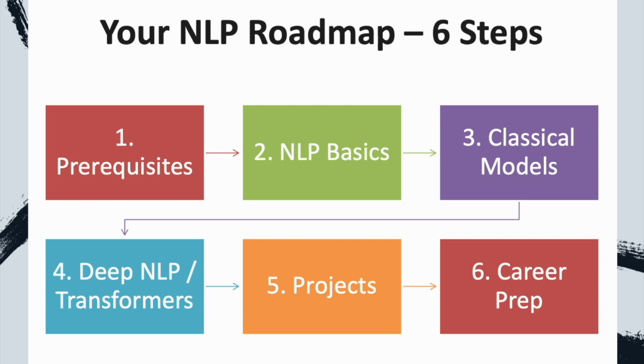Then step 4 is deep NLP and transformers like word2vec, BERT, GPT. Then step 5 is projects where we will build some projects like resume parser, chatbots, summarizers. Then step 6, which is career preparation, which consists of resume building, interview tips, and portfolio building. Each step will include tools, libraries, and real world project ideas.